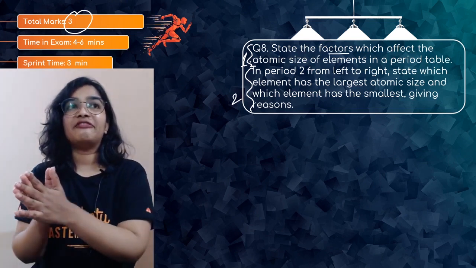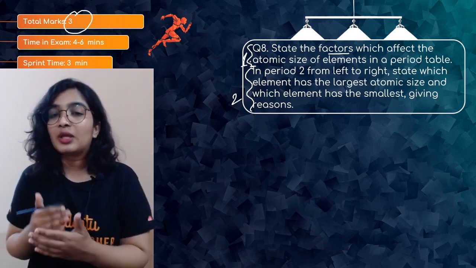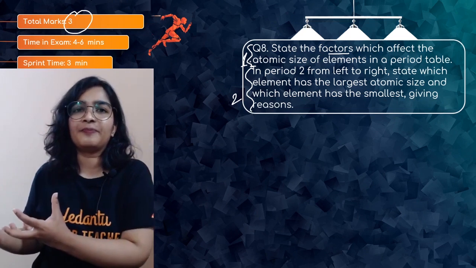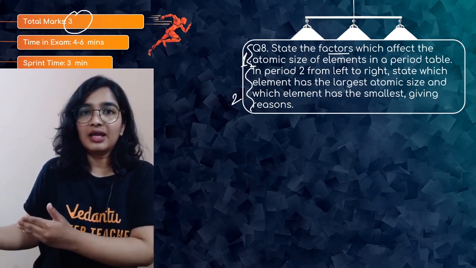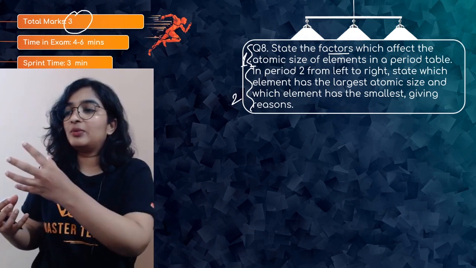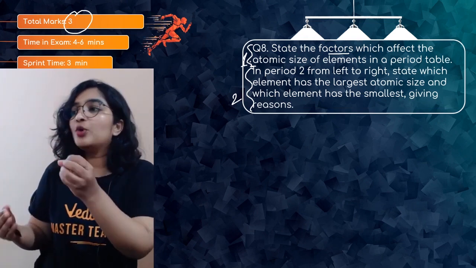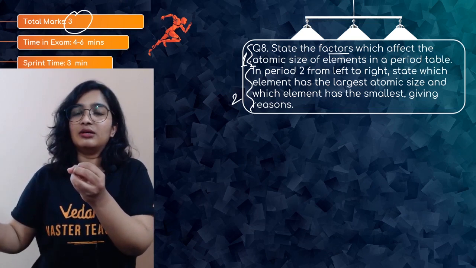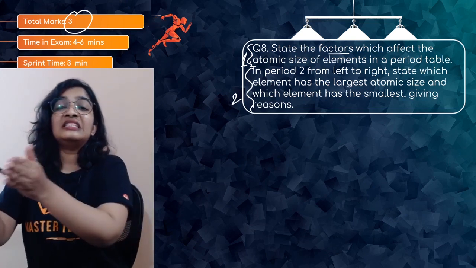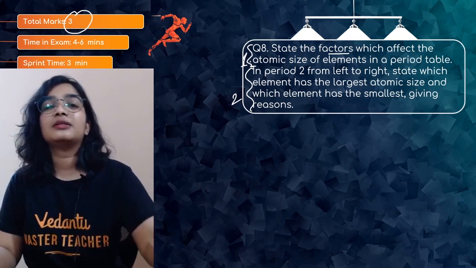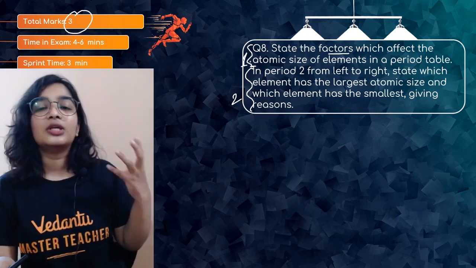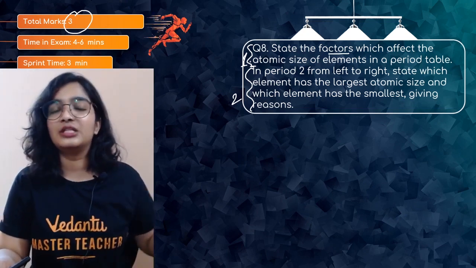But when it comes to the effective nuclear charge, there will be an increase in the effective nuclear charge because the number of protons is increasing. Right? So the effective nuclear charge increases, so the nucleus will pull the outermost valence shell towards itself, resulting in the decrease of the atomic radii. So these are the 2 factors on which the atomic size of elements depends.